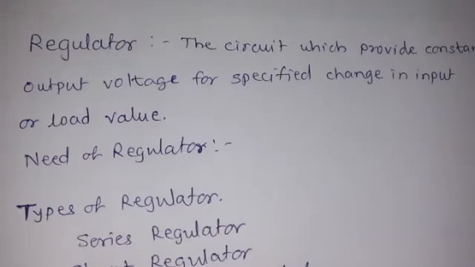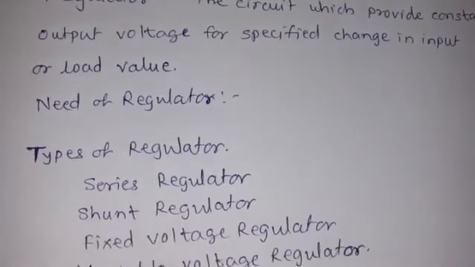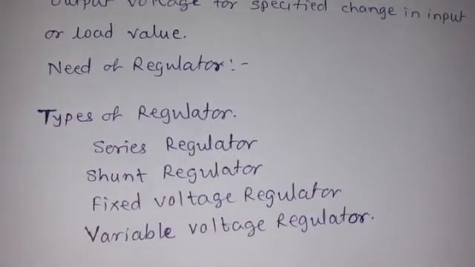Now, there are different types of regulator circuits available, and we will study a few of them: the series regulator, the shunt regulator, and the variable voltage regulator. Series means the device is connected in series with the load resistance.